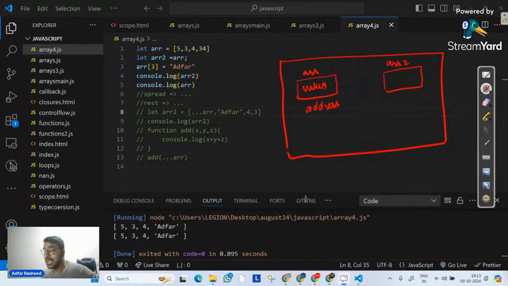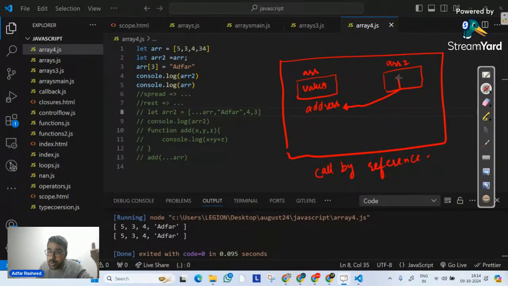That's not what happens. In this case, what it actually does is, whenever you directly assign two variables with respect to each other in terms of arrays, especially in terms of arrays, this does not happen in terms of primitive data types, only in non-primitive data types. This ARR2 does not actually copy the values, but actually it links itself with the address of ARR. This is also called call by reference, if you might have heard that. So basically, we are copying over there not the values, but actually it holds the address of the ARR.